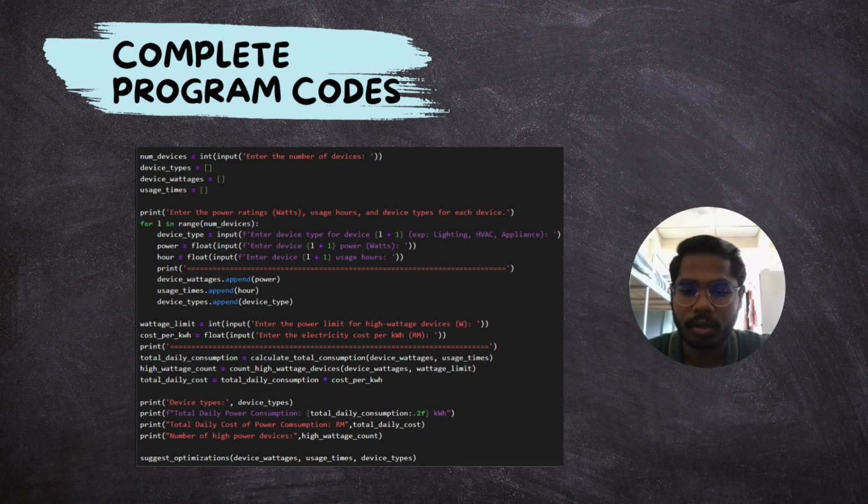And after that, the voltage limit. So we enter the power voltage limit in order for the code to calculate the number of high power devices. For cost per kilowatt, we enter how much the cost per kilowatt is.